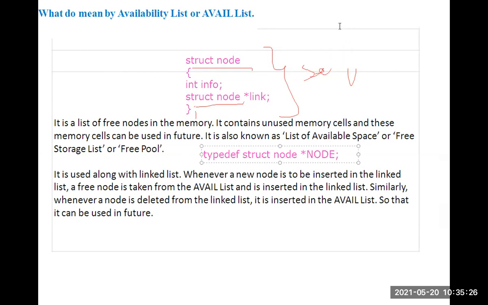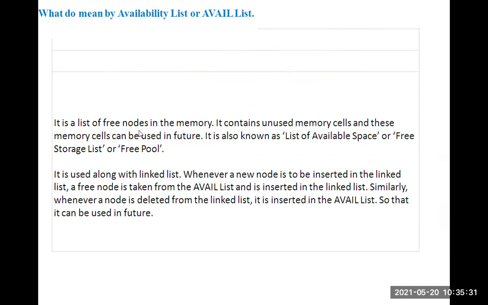So now how to create or allocate memory, how we allocate the memory in the computer for a linked list. For example, consider a node X. I already declared struct node.